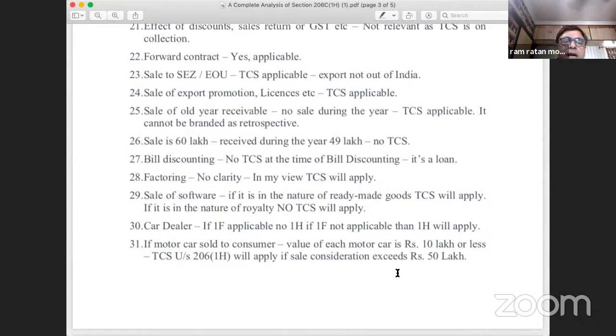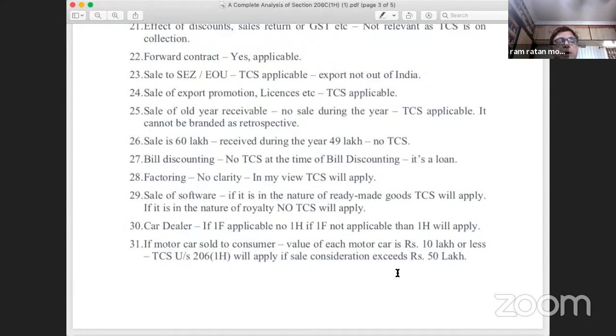Might be you have raised an invoice of 60 crores of rupees, but if during the year you are receiving from that customer an amount only up to rupees 50 lakhs, then the TCS applicability will not be there in that year. But in subsequent years, if you are receiving more than rupees 50 lakhs, every year this ceiling of 50 lakhs is there. Every year, you have to apply this threshold limit of rupees 50 lakhs to every buyer on receipt of money, receipt of consideration.